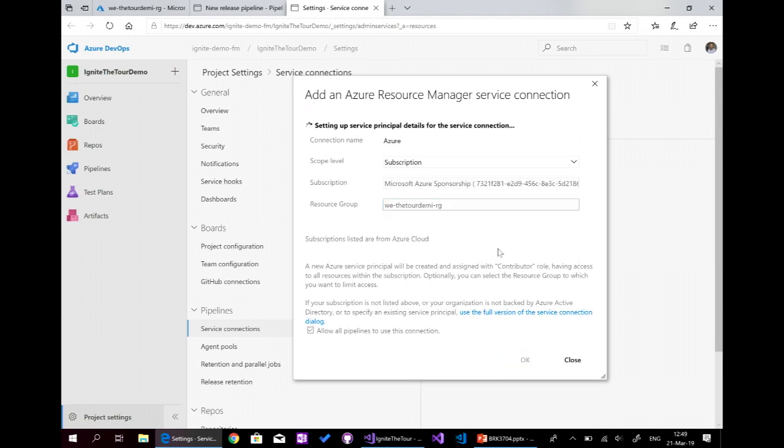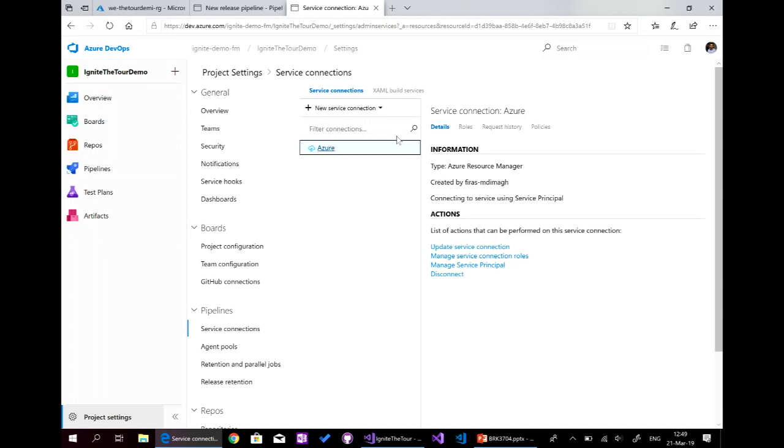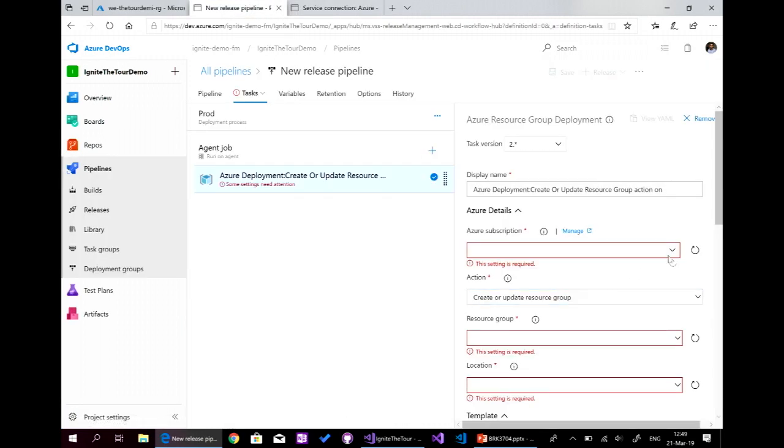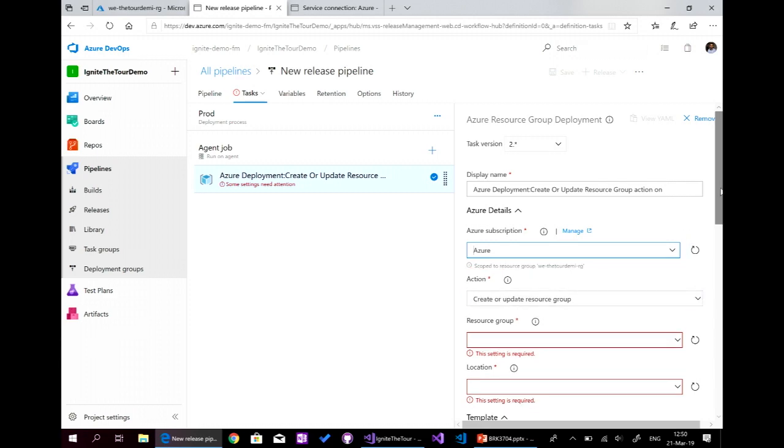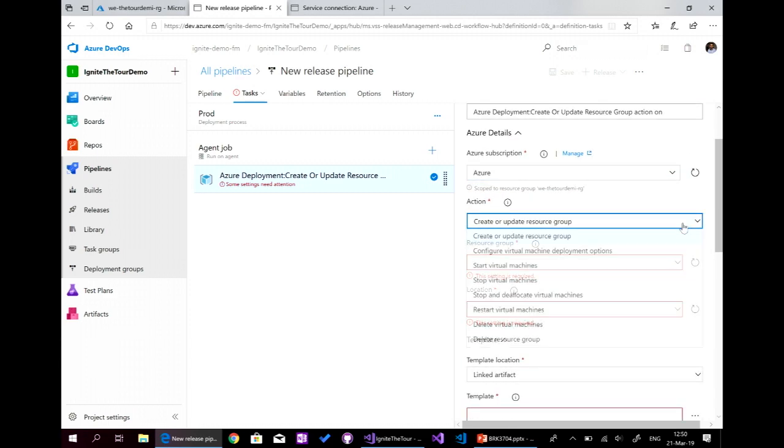So now I give access Azure DevOps to deploy to Azure to this specific resource group. And here I will say, click on refresh, and now we'll see the resource group that I gave access to, and the subscription here, the Azure subscription.